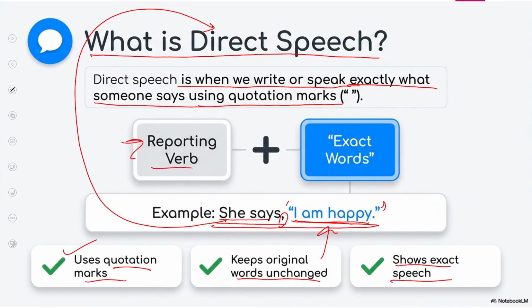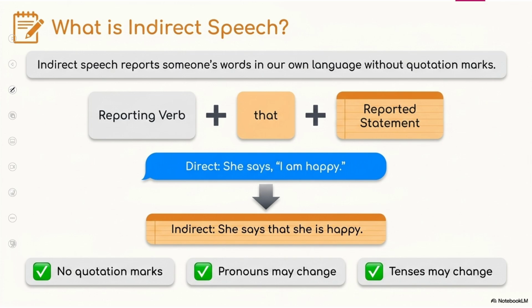It means reporting verb and exact words. This is the reporting verb and this is the exact words in the inverted commas. Such type of whole sentence or whole speech is called direct speech. I hope you understand it. Now what is indirect speech?